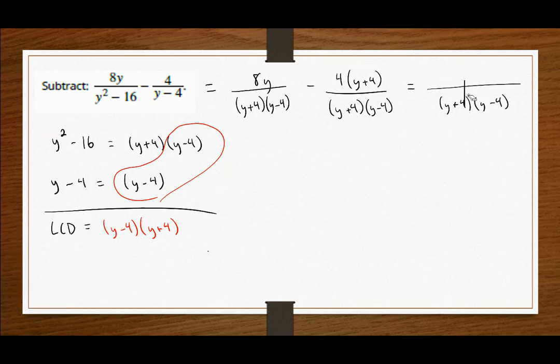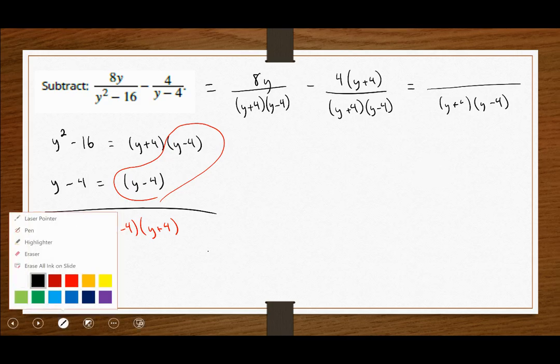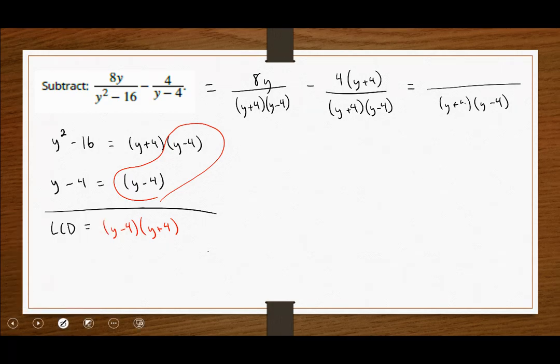Just like before, and even more critically so now, because this is a subtraction problem, I need to simplify my two numerators before continuing. So we will have this numerator minus this numerator. So we have 8y, which is already simplified, minus, by distribution here, 4y plus 16.